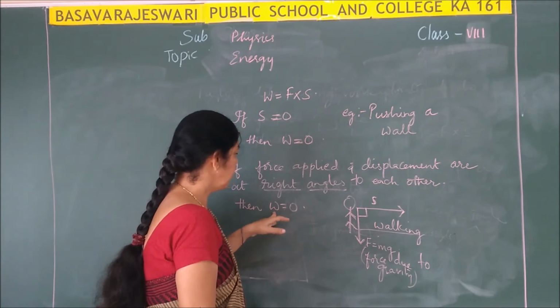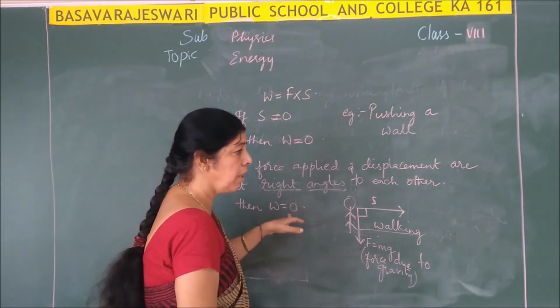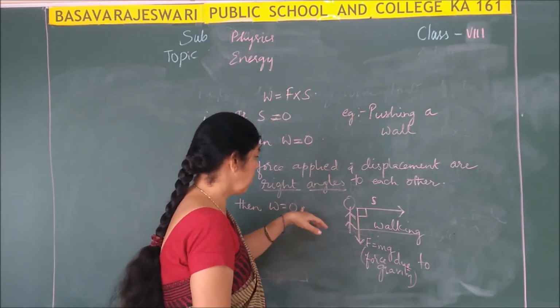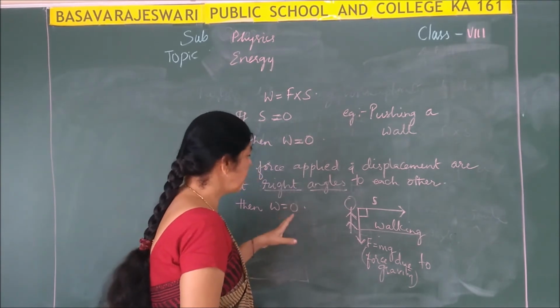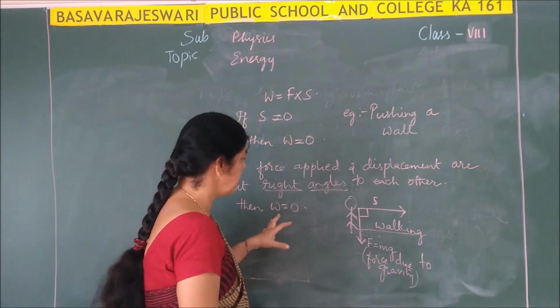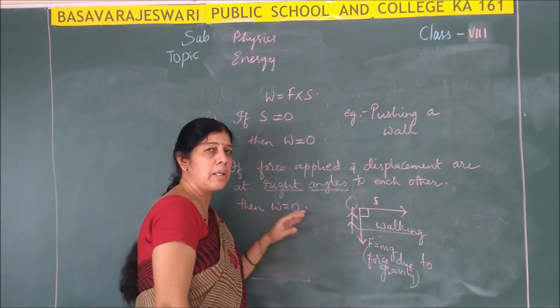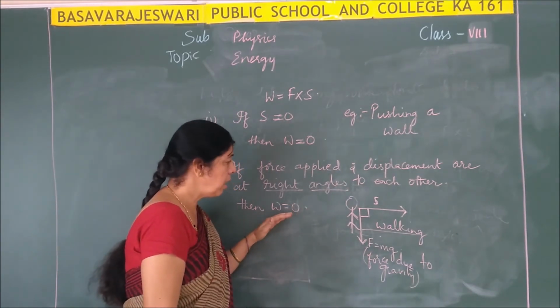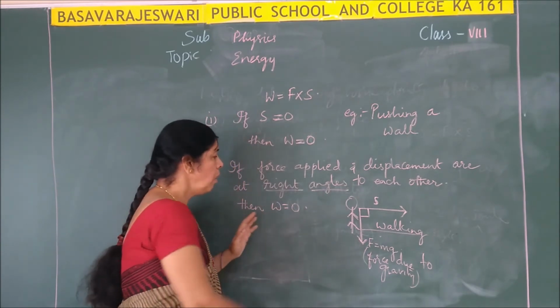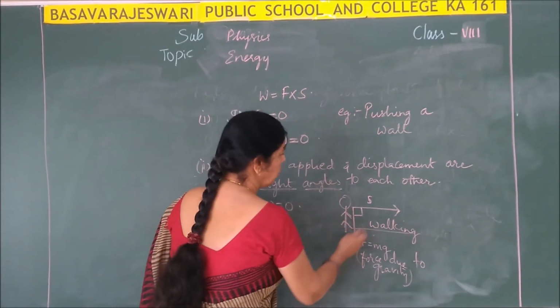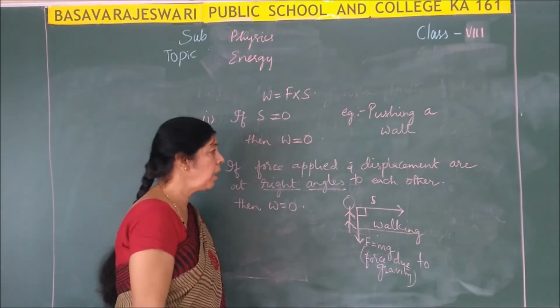Here we are resolving work done into components, vertical component and horizontal component. Of course, it is not there in the scope of your syllabus. When you go to higher classes in 10th standard, you will learn more about the concept of work done. There we will prove how work done will be equal to 0 when you are walking on the ground. Okay.